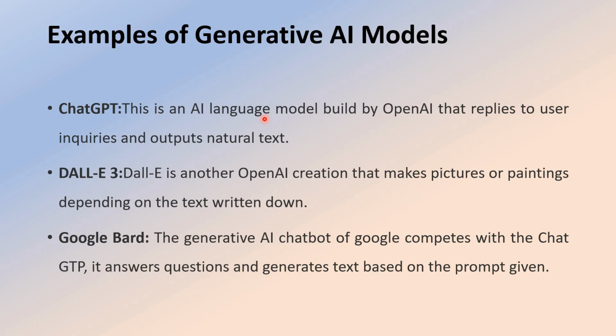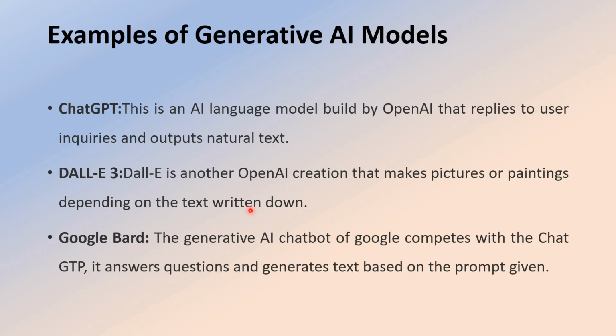Then DALL-E is another OpenAI creation that makes pictures or paintings depending on the text written down. And Google Bard, the generative AI chatbot of Google, competes with ChatGPT. It answers questions and generates text based on the prompt given. So ChatGPT is a text-based model, DALL-E is picture based, and Google Bard is a text-based chatbot.